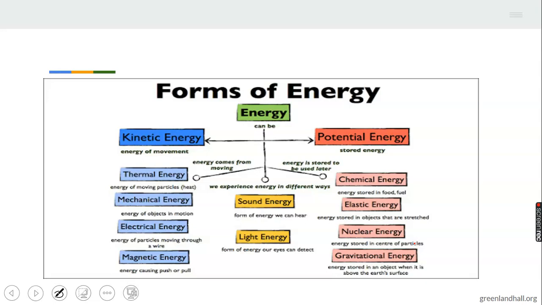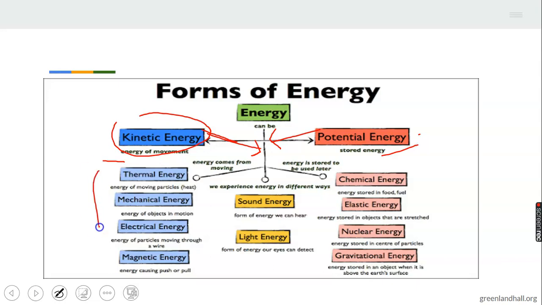You can see this is a type of energy. This is another type of energy. Now we have kinetic energy, that's energy for movement, then potential energy, energy stored. In my next slide, I'll be explaining to you what kinetic energy means and what potential energy means. I'll be explaining those two.